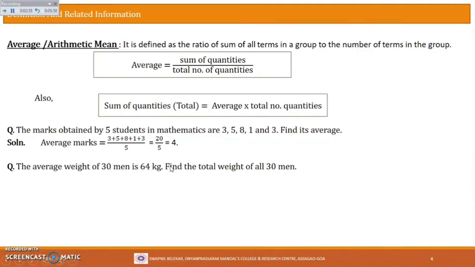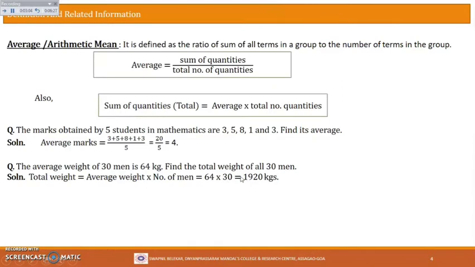So we have to find the total weight of all 30 men. How to find the total weight? We know the formula for the total, right? Total is average into total number of quantities. So let us use this formula and answer this question. Total weight is equal to average weight into number of men. Average weight is given, that is 64 kg, into number of men, which is 30. So 64 into 30 is 1920 kg.